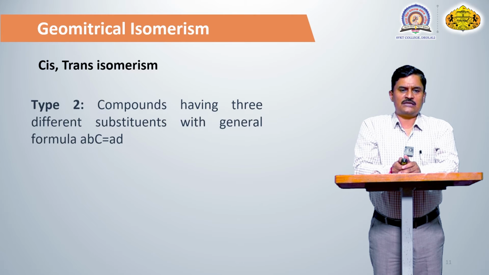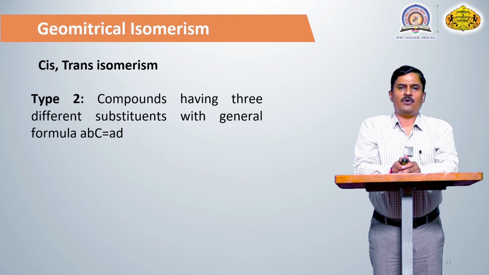Another type of cis and trans isomer is when the compound has three types of groups or atoms, meaning the olefinic carbons are attached to three different groups. Carbon 1 may be attached to two different groups and carbon 2 to another group. For example, one carbon is attached to A and B and the other carbon to A and D, so in the two carbons only one group is similar, A and A, while the other groups, B and D, are different.